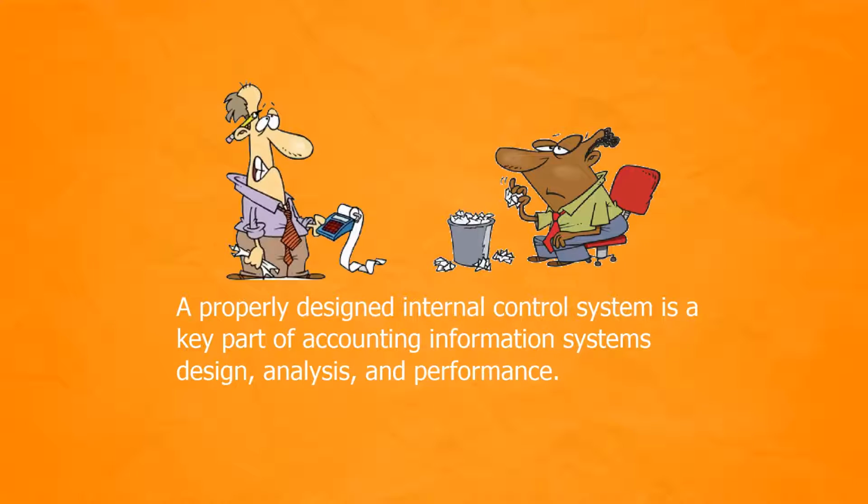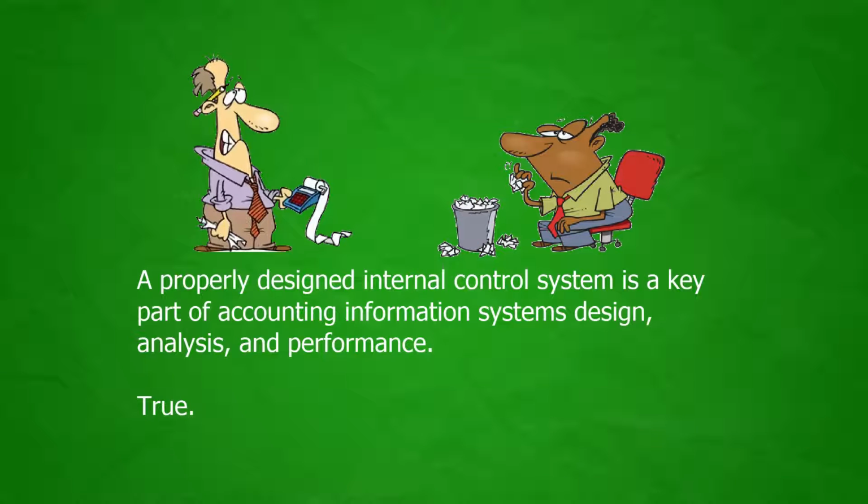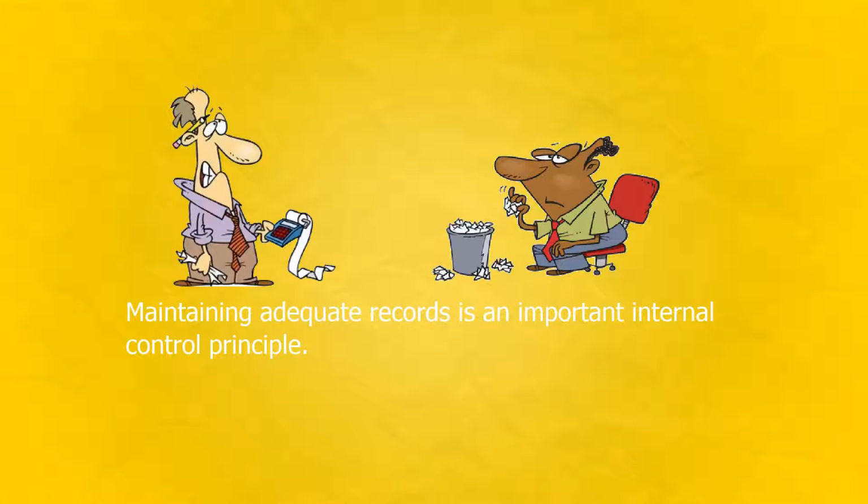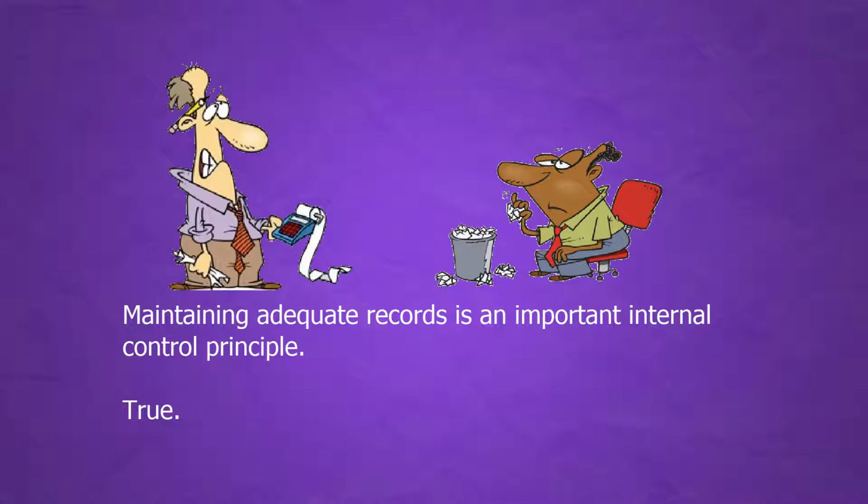A properly designed internal control system is a key part of accounting information systems design, analysis, and performance. True. Maintaining adequate records is an important internal control principle.